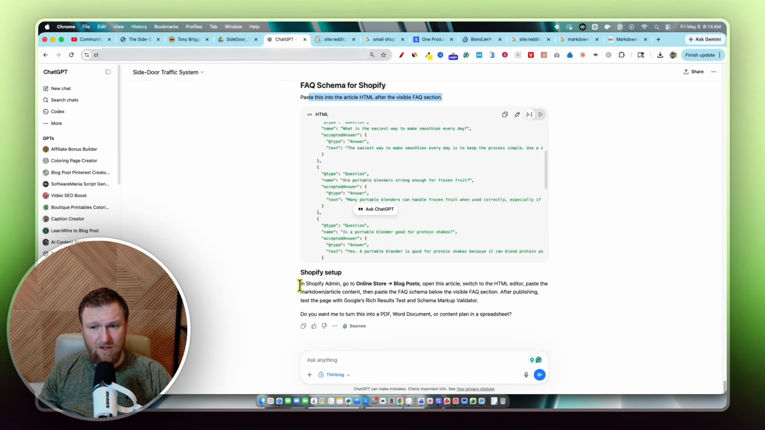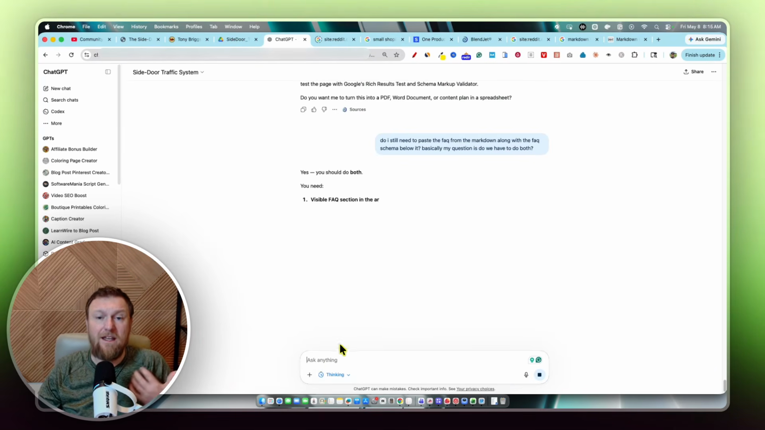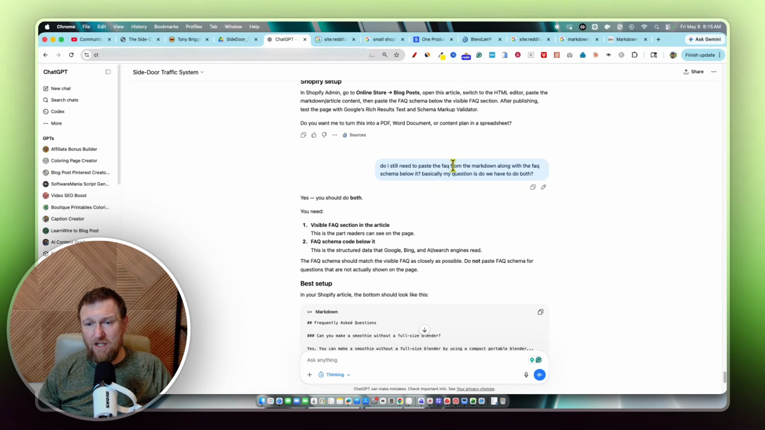And then it's going to say in Shopify admin, go to online store, blog post, open the article, switch to HTML editor, paste the markdown article content, then paste the FAQ below the visible one right there. And then I'm going to go right over here just to ask a question. Okay, so I'm going to ask it for some clarity so I can give you guys clarity and myself. I said, do I need to paste the FAQ from the markdown along with the FAQ schema below it? Basically, my question is, do we have to do both?